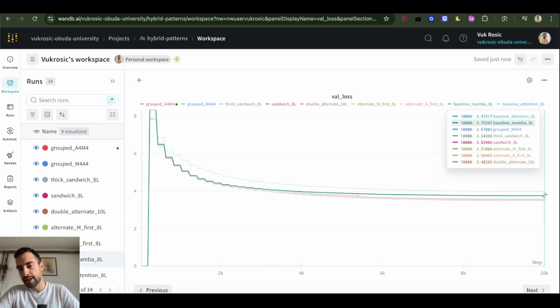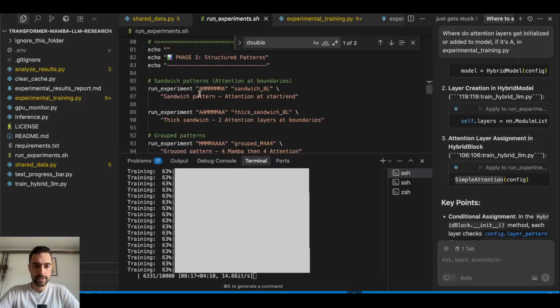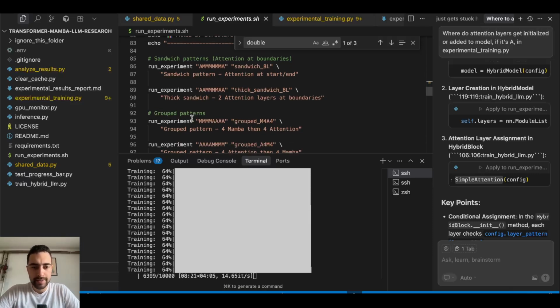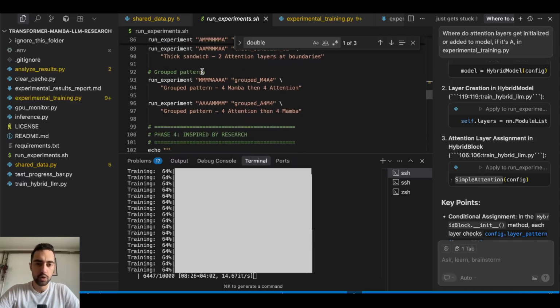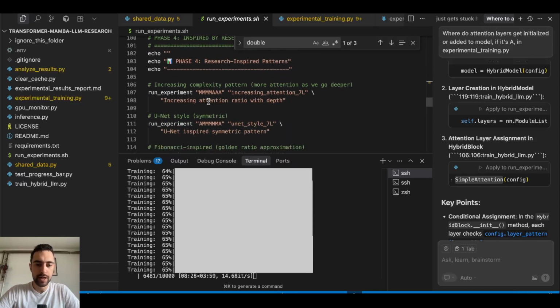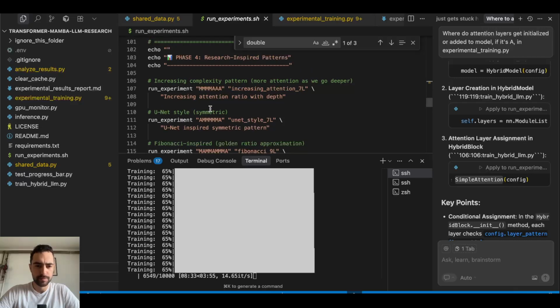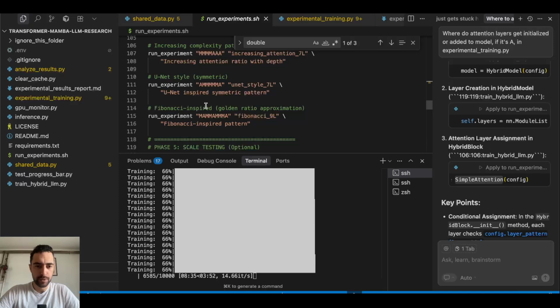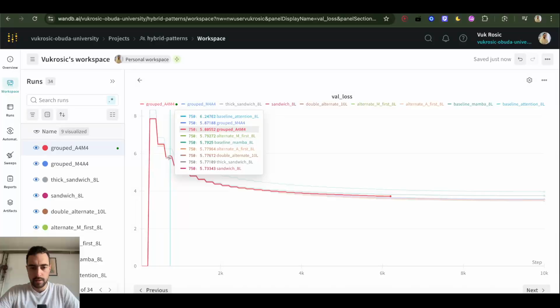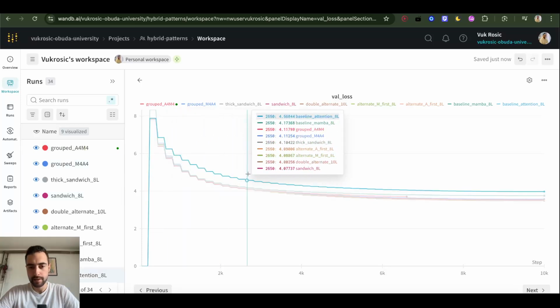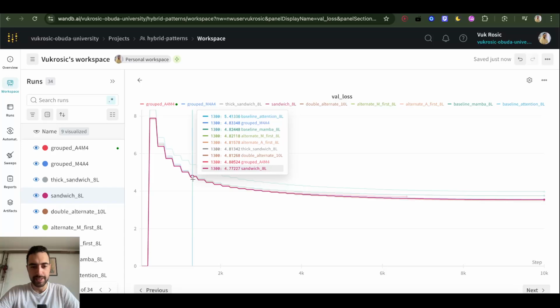The more alternating, the better it seems. So this is sandwich, it just has M's and then A's around. And then thick sandwich is 2 A's around, 4 M's in. Grouped are also not so good. I think we are towards the end of the experiments. UNet style, this is similar. I think the best ones are going to be alternating ones. But you see how from time to time, for example, sandwich looks best here, and thick sandwich looks best in the beginning, but later they fall off, so it's a scam.